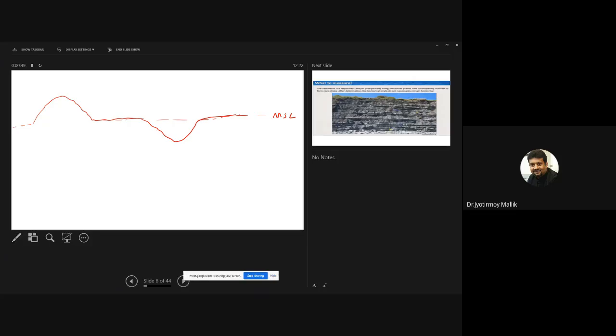Now, what I see is that there are some parts of the area that actually have positive relief. That means it is higher than the MSL. And then there are some parts which are below the MSL, which have negative relief.